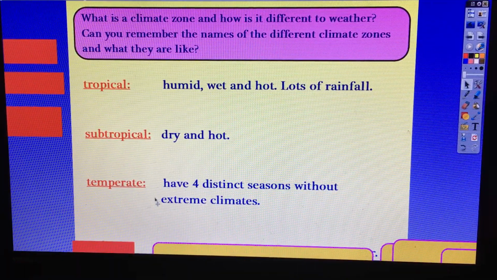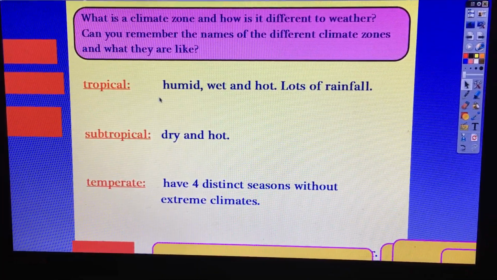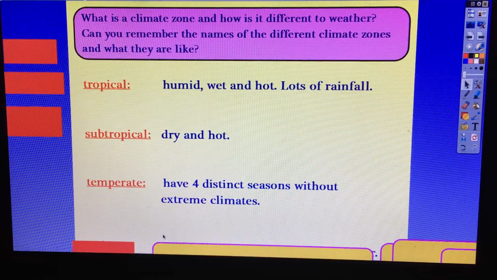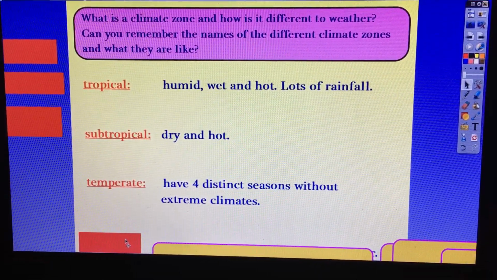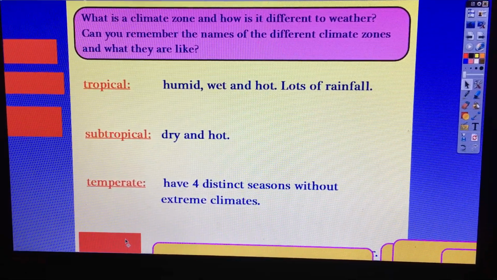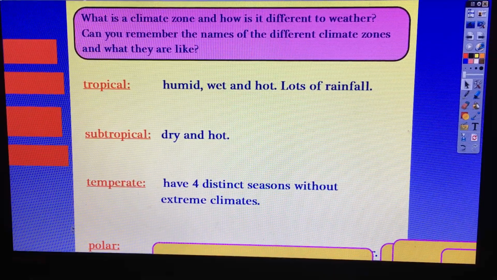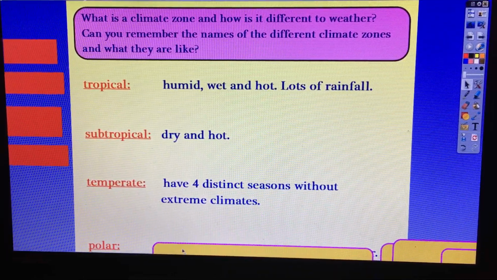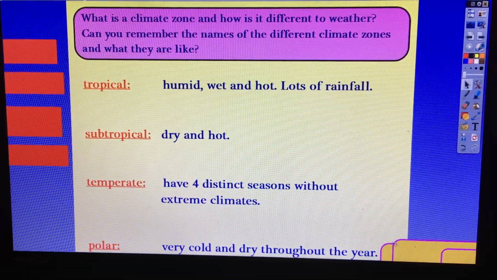So it's not an extreme climate because it's not extremely hot like the tropical or subtropical, and it's not extremely cold like what's this one going to be? I'll give you a clue. It's around the North and South Pole. We call these the polar regions. Also another trick to remember, where polar bears live. What's it like there? That's right, it's very cold and dry throughout the year.